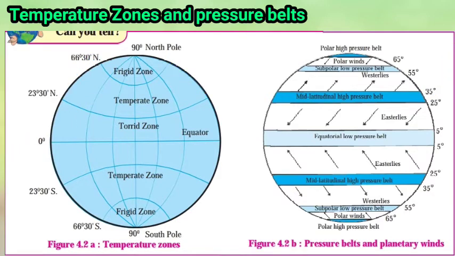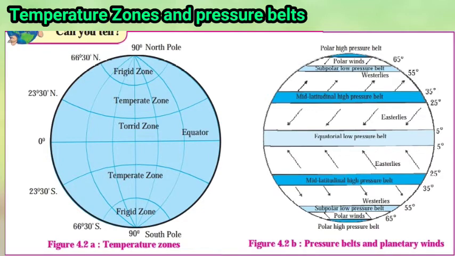So children, the uneven distribution of temperature influences the distribution of the air pressure too, and this leads to the formation of low and high pressure belts horizontally between the equator and the pole. Now next, children, observe the figure and answer the following questions.